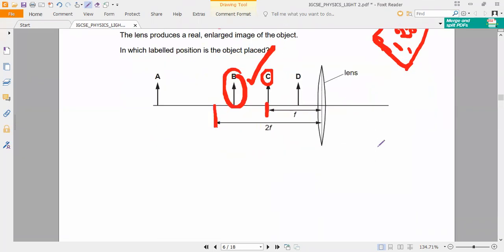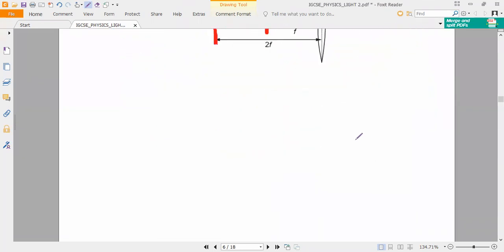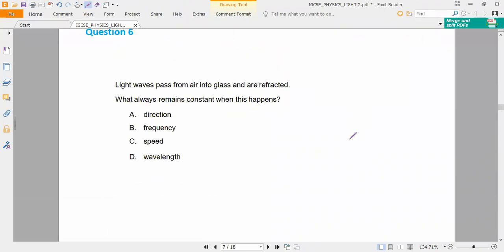So let us go with the next question. I hope you people will be shocked. Let us see, that is also very simple. Let me see this question. Who will answer? One thing is constant, even recently I said this. Light waves pass from air into glass and they are refracted. What always remains constant when this is happening?